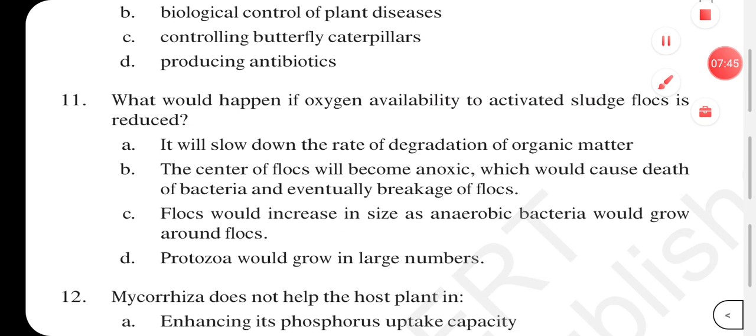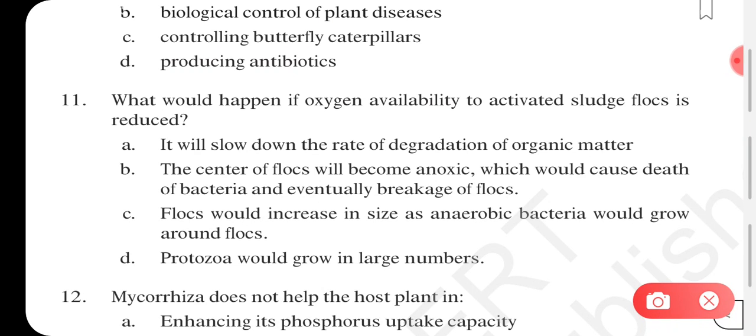So what is going to happen if the availability of oxygen is being reduced to the activated sludge flocks? Will it slow down the rate of degradation of organic matter? Or will the center of the flock become anoxic, which would cause death of bacteria and eventually breakage of flocks? Or will flocks increase in size as anaerobic bacteria would grow around flocks, or protozoa would grow in large number? So what will be the answer here in question number 11?